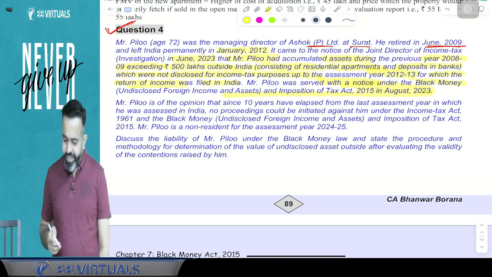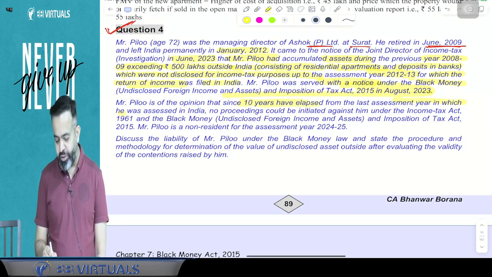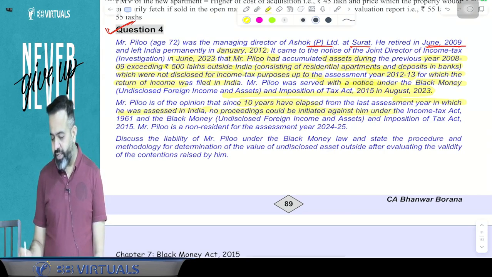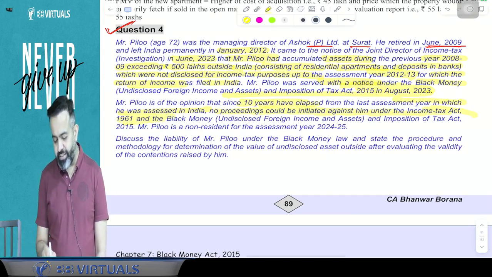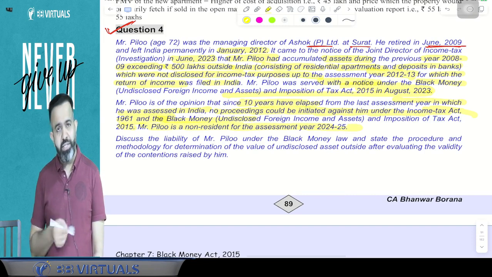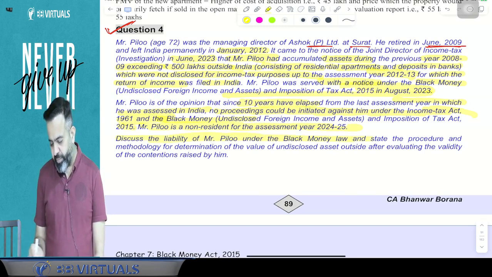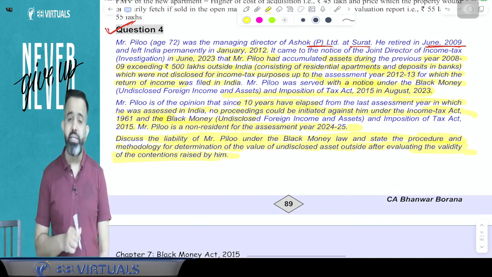Now Pilu is of the opinion that since 10 years have already lapsed from the last assessment year in which he was assessed in India, no proceeding could be initiated against him under the Income Tax Act 1961 and the Black Money Act 2015. Mr. Pilu is a non-resident for assessment year 2024-25. Discuss the liability of Pilu under the black money law and state the procedure and methodology for determining the value of undisclosed assets outside India after evaluating the validity of the contention raised by him.